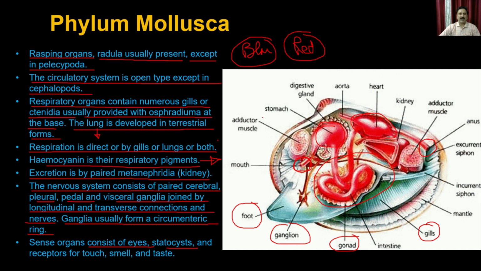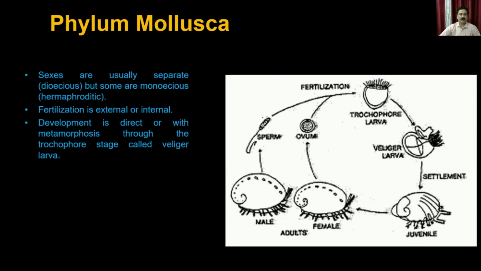So this is all about the phylum Mollusca. And apart from this, you also have different types of sexes, which means it is actually dioecious, which means it has a separate male and female.